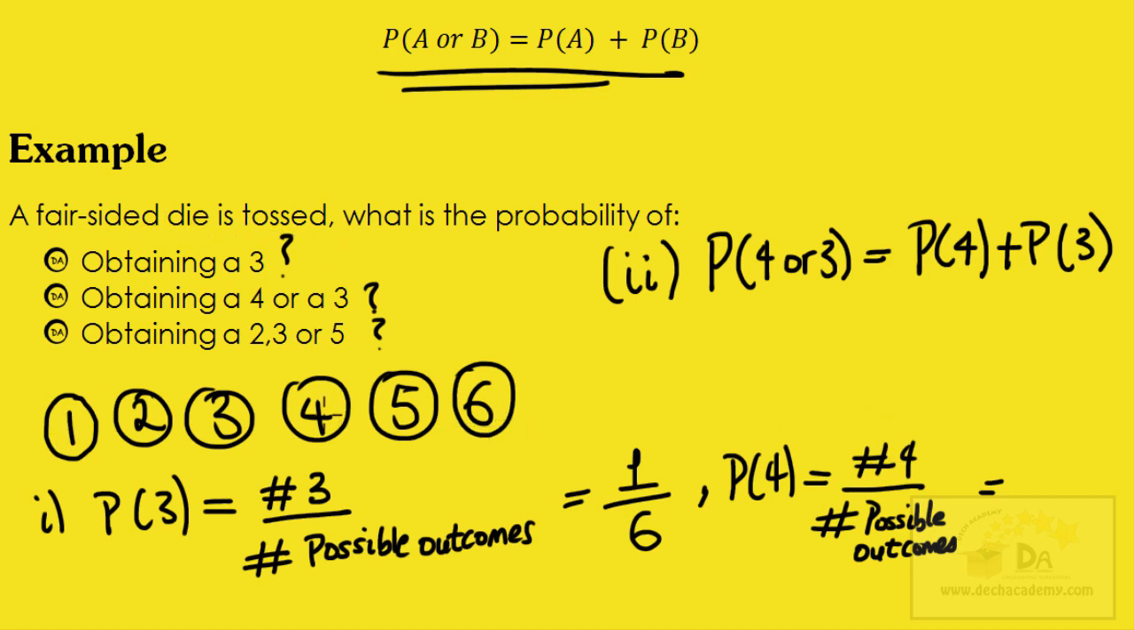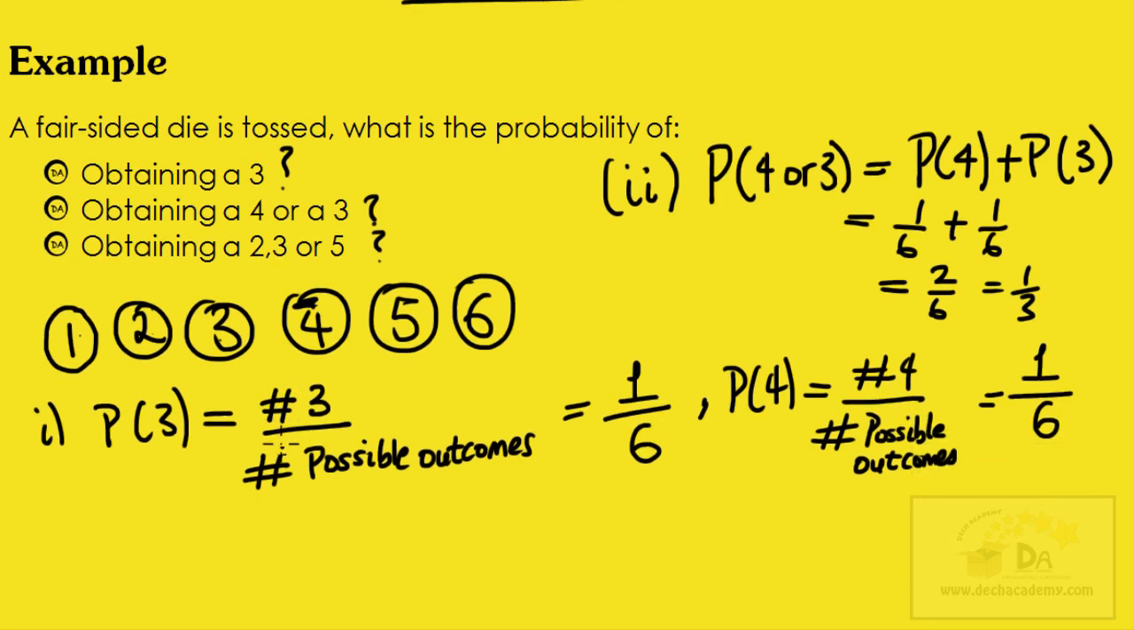How many ways can you get a 4? Just one way. And how many possible outcomes are there? There's 1, 2, 3, 4, 5, 6. So 6 possible outcomes. So the probability of getting a 4 is 1 over 6 as well. So the probability of getting a 4 or a 3 is equal to the probability of getting a 4, which is 1 over 6, plus the probability of getting a 3, which is also 1 over 6. 1 over 6 plus 1 over 6 is 2 over 6, which is equal to 1 over 3.